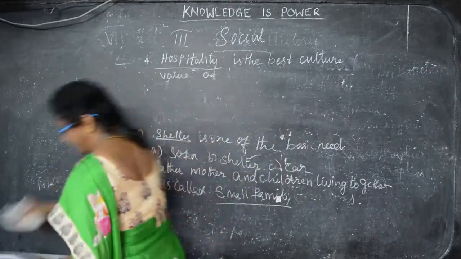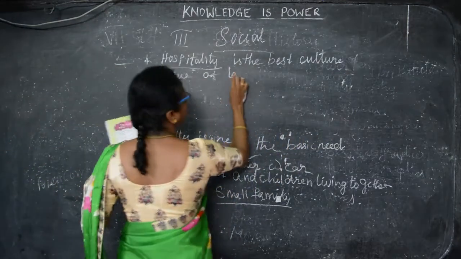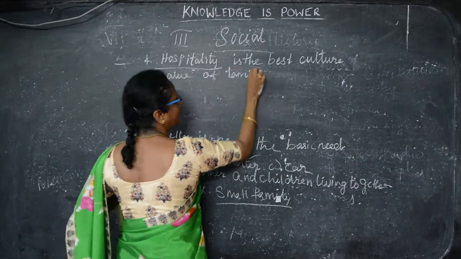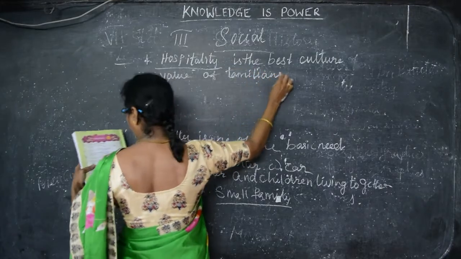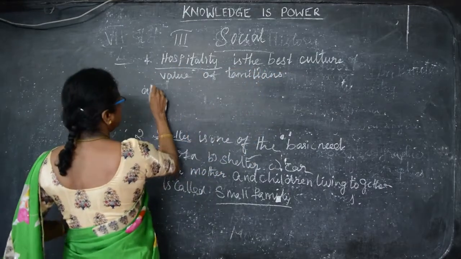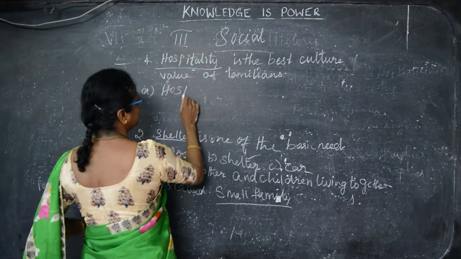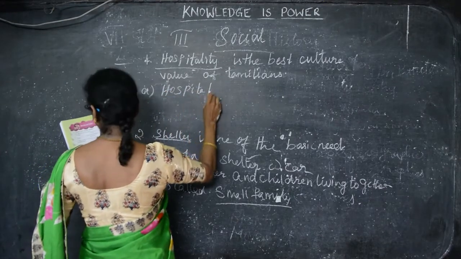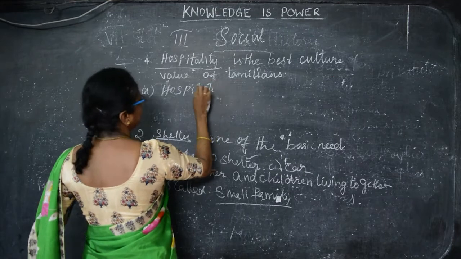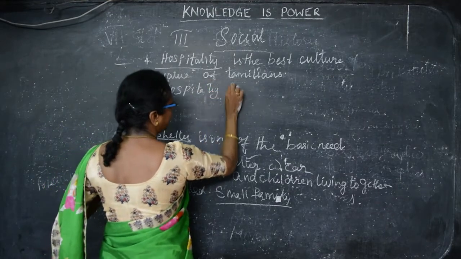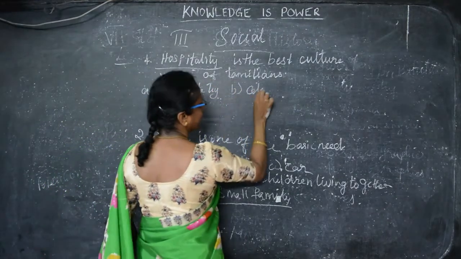And for this, they are given the options. They will give you the options. So A is hospitality and B is celebrating festival.